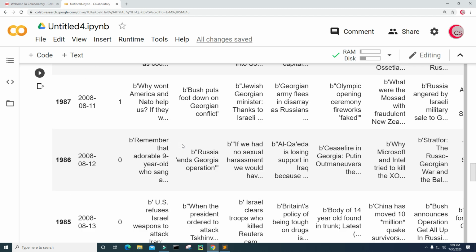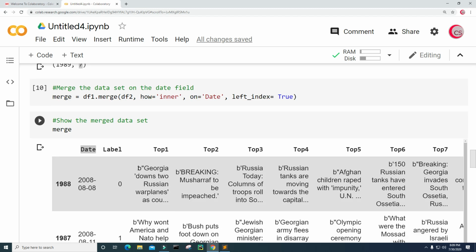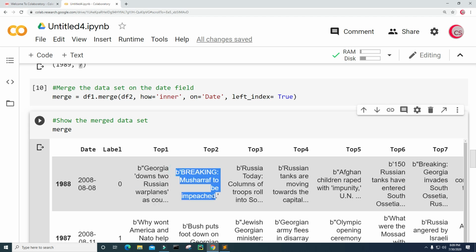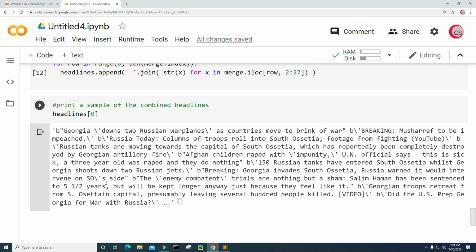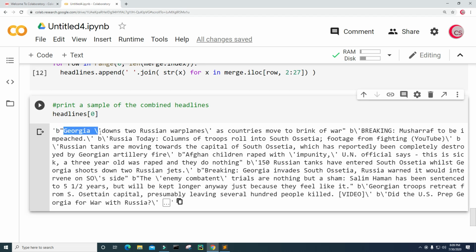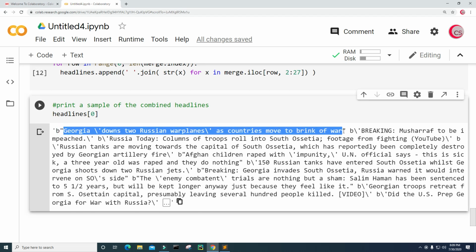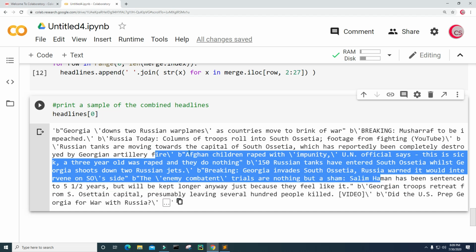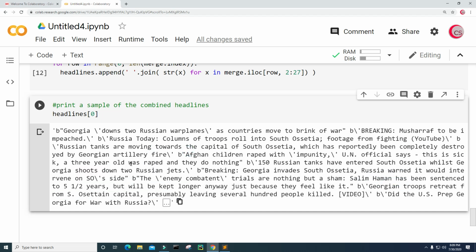Let's go back up here. Yep, so we can see we have this headline here, and then we have this headline here. And so if I go down, we can see the first headline here, and we can see the second headline here. Okay, and then of course it just keeps appending all of the headlines. So that's really good, but there's a problem. This data set is dirty, and I'm going to put that in quotes. So we need to clean the data set.